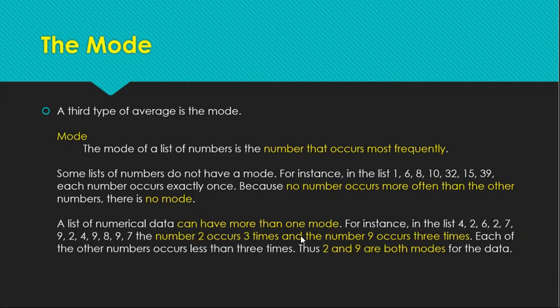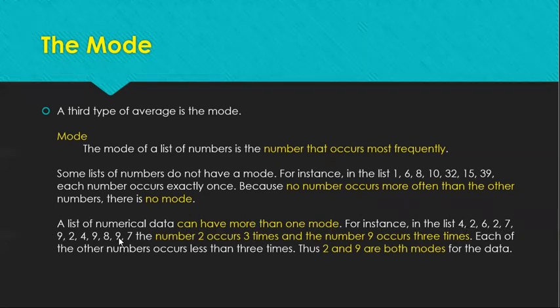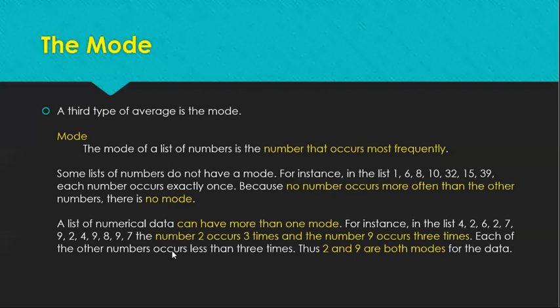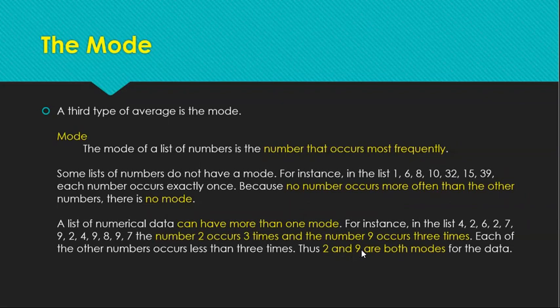And the number 9 is repeated 3 times also. So let's count. Okay, 1, 2, 3. So this is correct that the number 9 is repeated 3 times. Each of the other numbers occurs less than 3 times. Hindi siya naulit ng 3 times yung ibang number daw. Thus, 2 and 9 are both modes for the data.